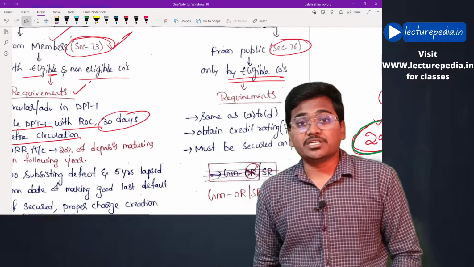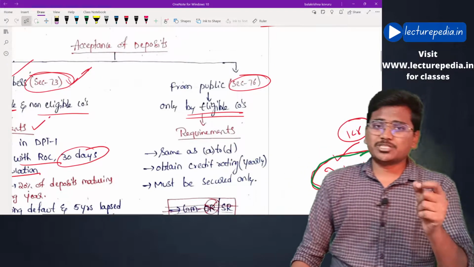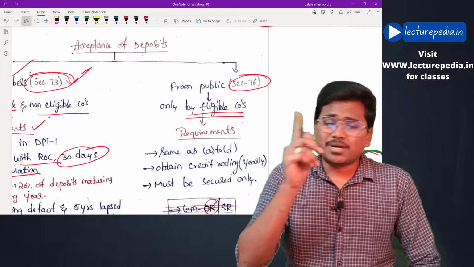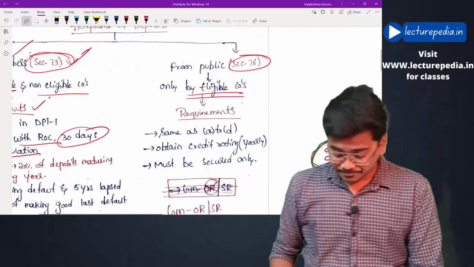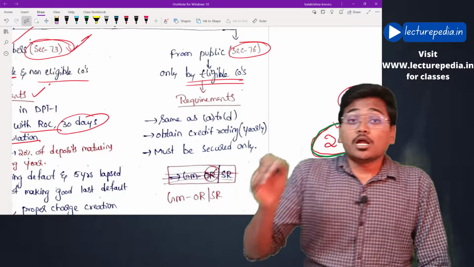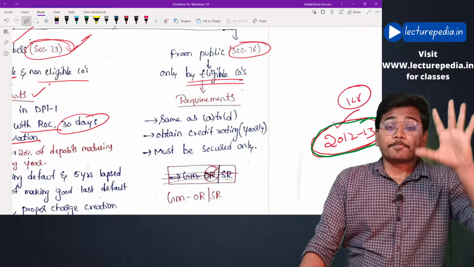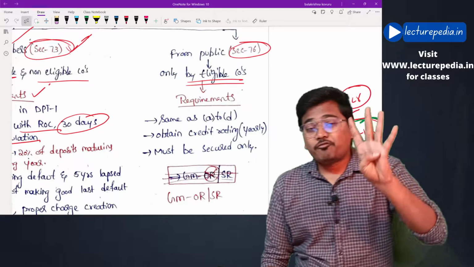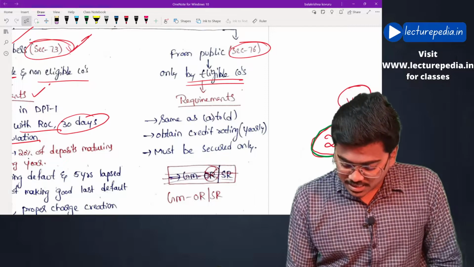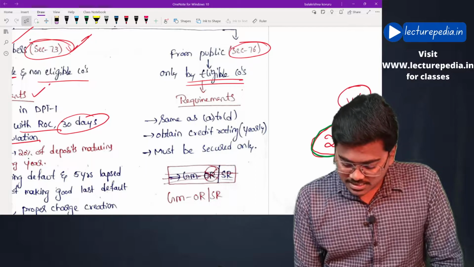Now moving to section 76. Section 76 deals with acceptance of deposits from the public, and the deposits which you accept from the public must be secured deposits, and only eligible companies can raise deposits from the public. Now in section 73 we discussed 5 requirements. Of those 5, the first 4 requirements must be complied with even by these eligible companies which are raising deposits from the public. Same as A to D.